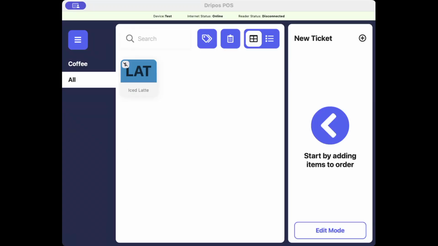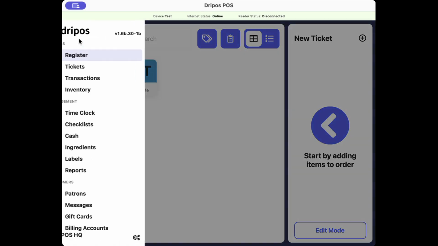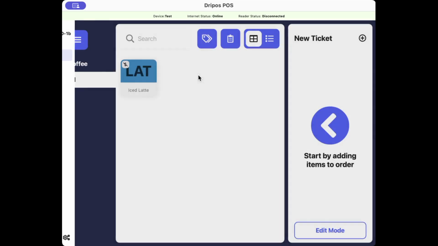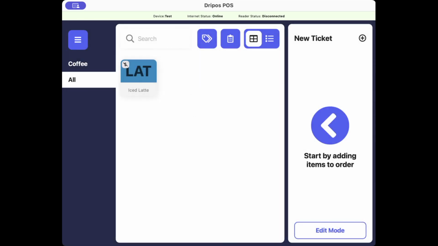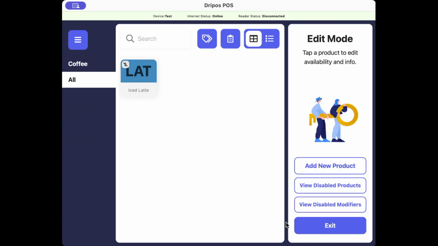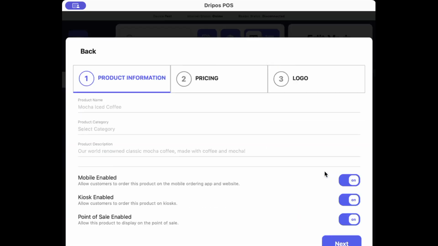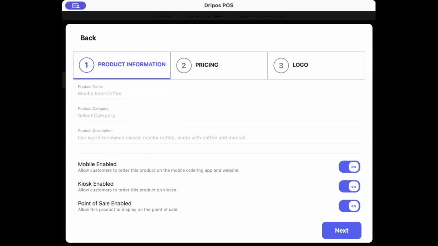So to create a product on the point of sale, we'll want to click on the 3-line icon up in the top left and click register. We're already here. So from here, you're going to want to click on the edit mode button in the bottom right corner. From here, you're going to want to click on the add new product button. And then once you're on this page, there will be several different fields that you will need to enter.